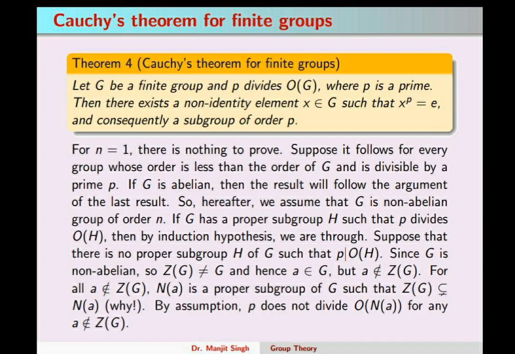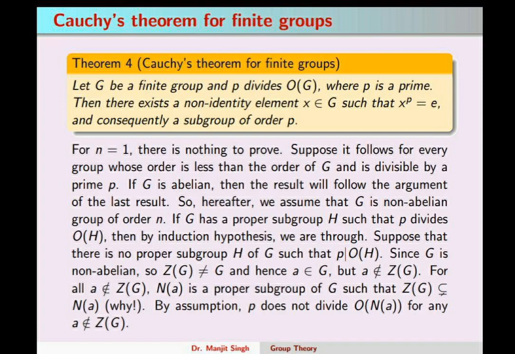Now suppose that there is no proper subgroup H of G such that p divides the order of H. Since G is non-abelian, the center of G will be different from G. So we can assume an element a belonging to G which is not in the center.